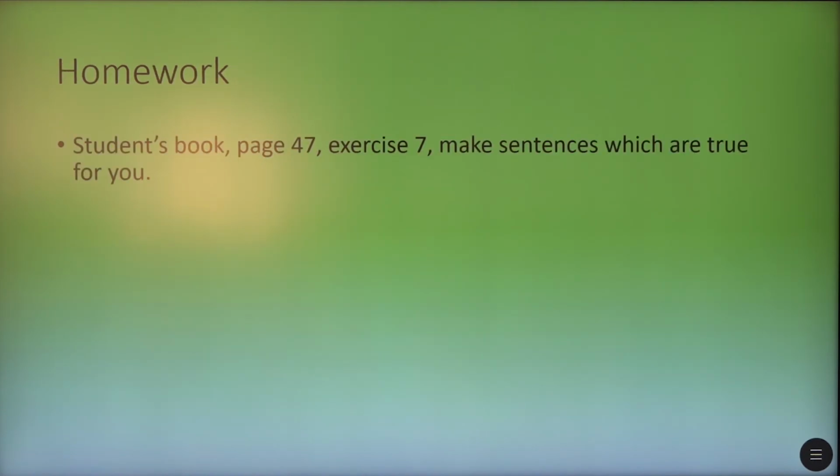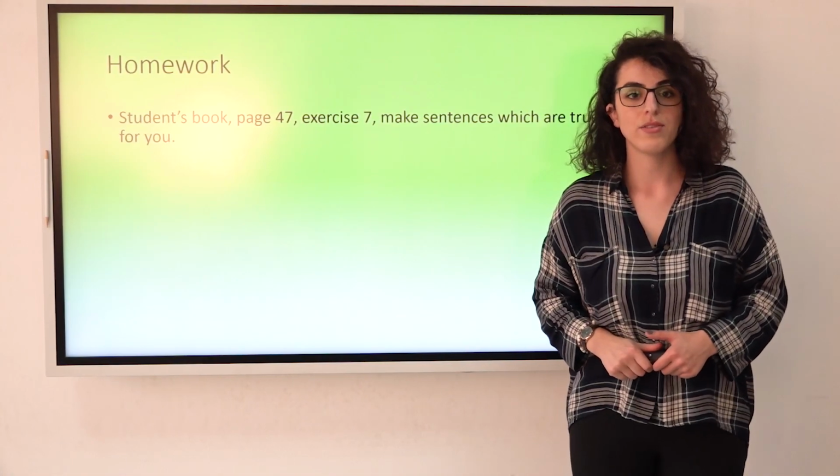And as homework, you're going to work on your student's book, page 47, exercise 7. You're going to make sentences which are true for you. So this is all about irregular verbs.